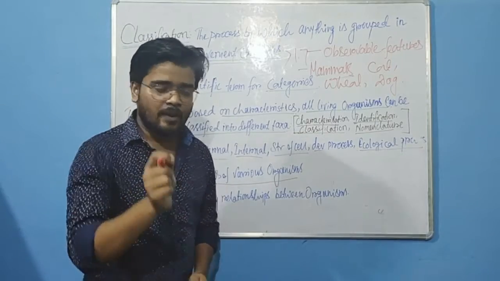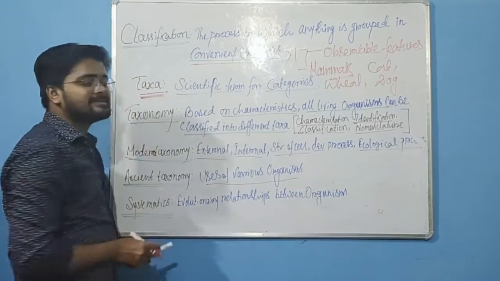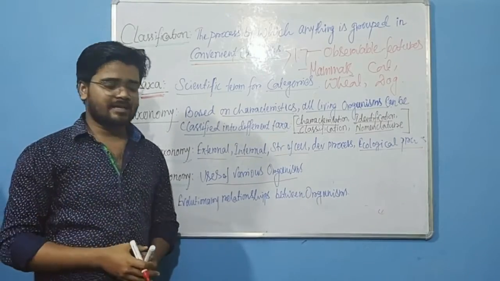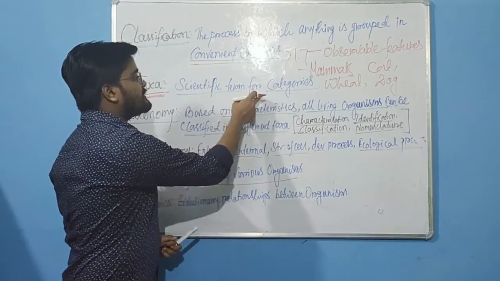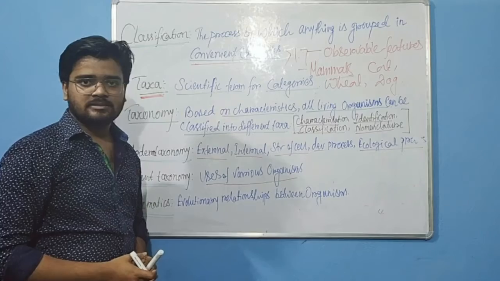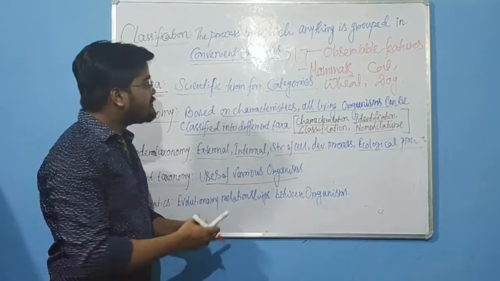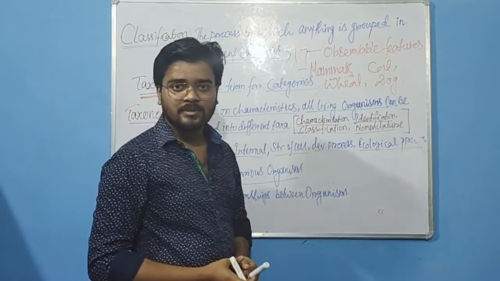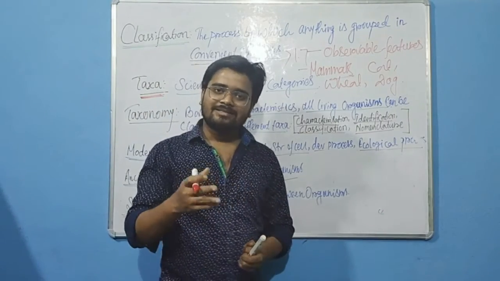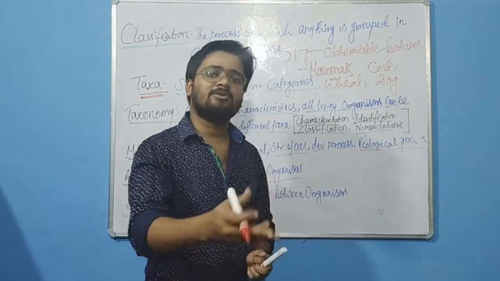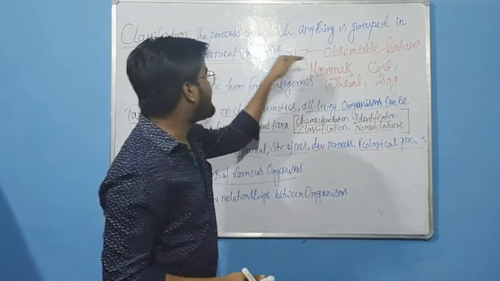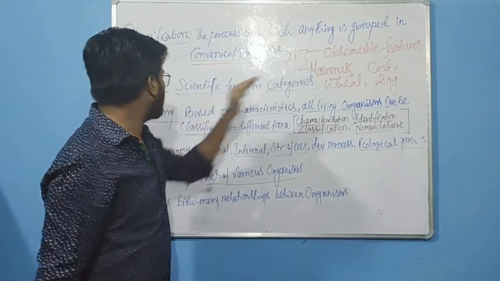Now, based upon that, another thing is there, that is taxa. So what is a taxa? The taxa is a scientific term for categories. That means categories and taxa are the same. The category is a taxa and taxa is also a category. That means mammal is also a category, and in the same way mammal is also a taxa.